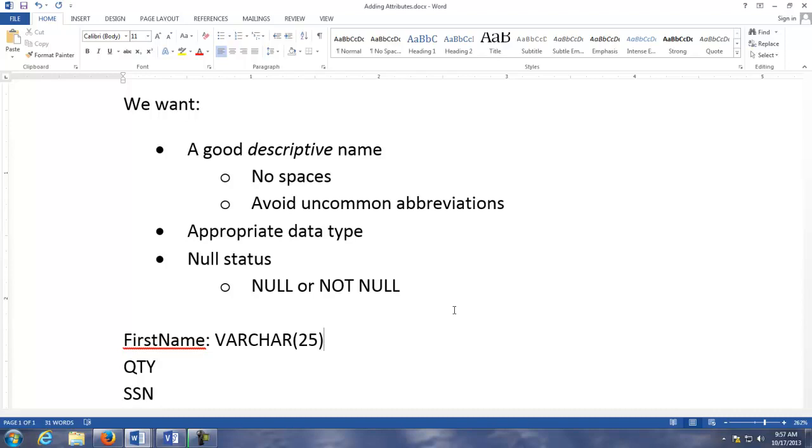So anyway, we have our good descriptive name, we have our appropriate data type in this case, and then null status. This refers to whether or not you're going to allow that field to be blank. When I enter a guest or a pet in the database, does it make sense that I cannot have a name for that guest? I don't think it does. So again, we have another judgment call situation.